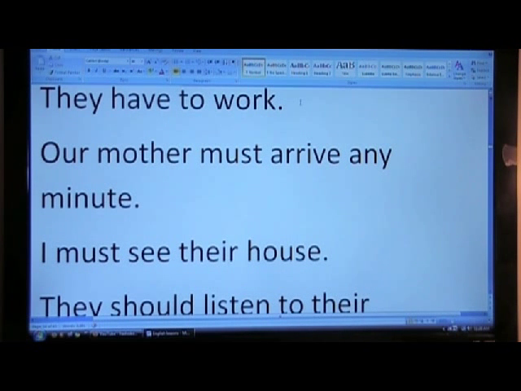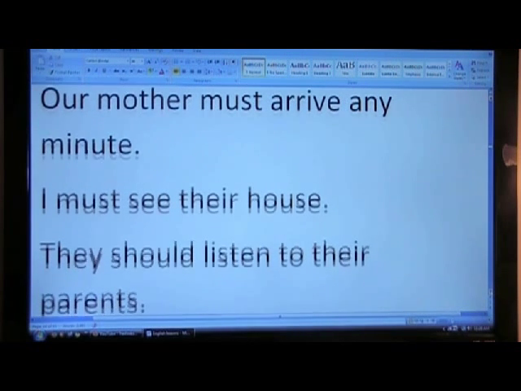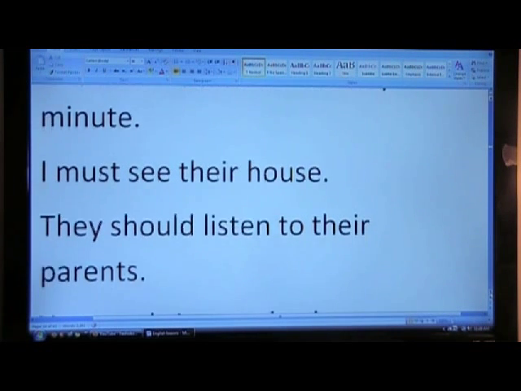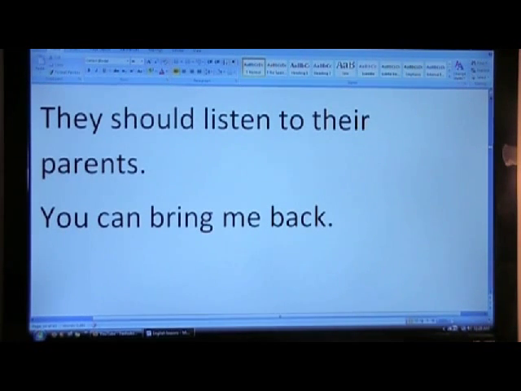They have to work. Our mother must arrive any minute. I must see their house. They should listen to their parents. Note, all of these sentences have an auxiliary verb and therefore no to in the middle. You can bring me back.